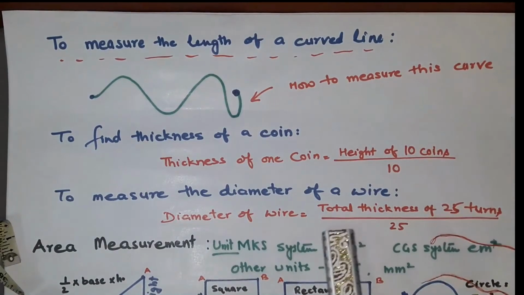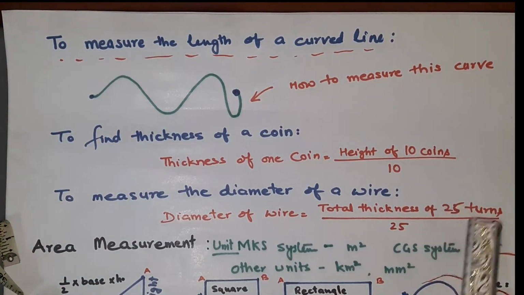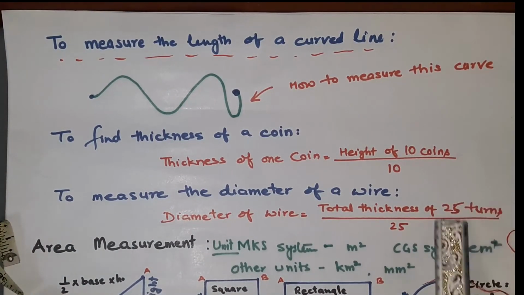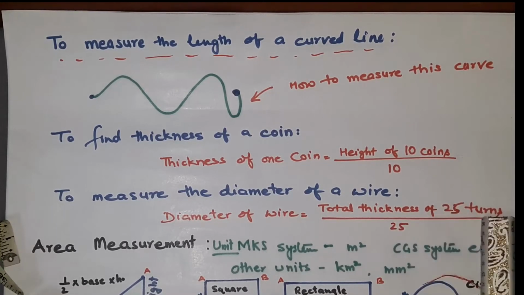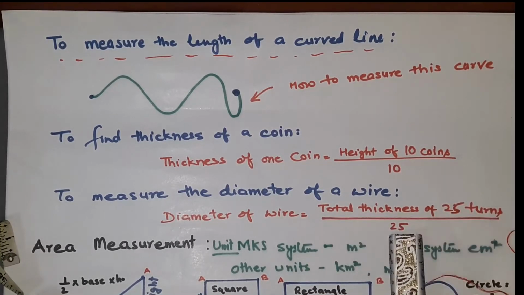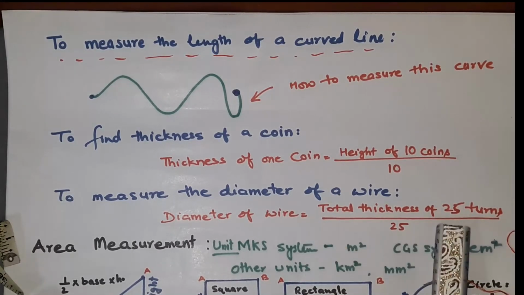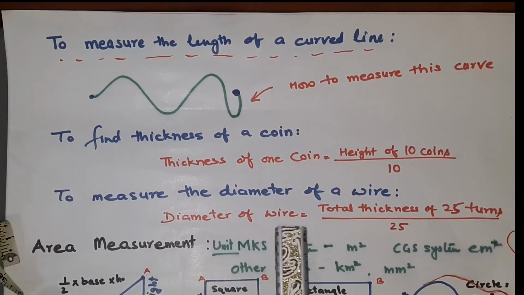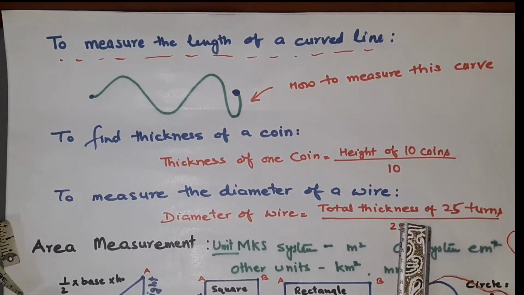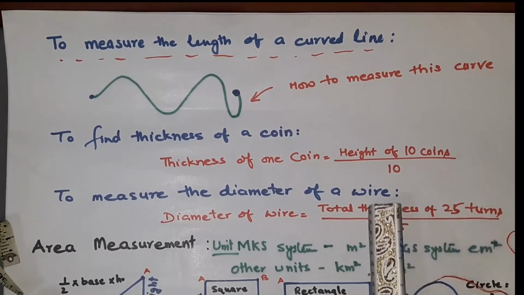So accordingly, here the total thickness of 25 turns is given. You can change according to the length of the wire. How many turns we are getting, that will be divided by that number. According to that, the thickness of the wire, or sorry, the diameter of the wire will be measured.